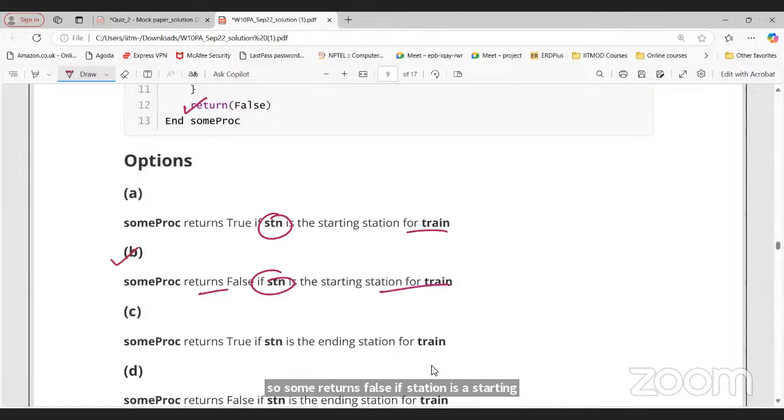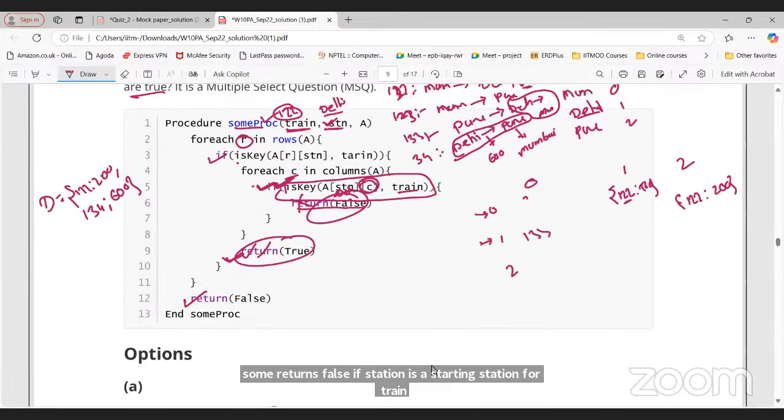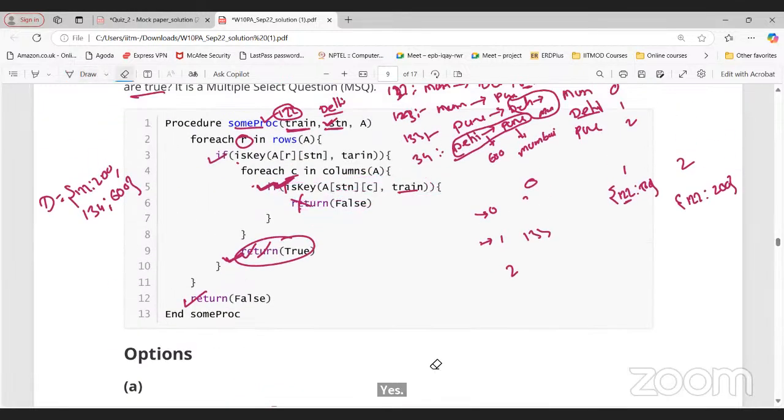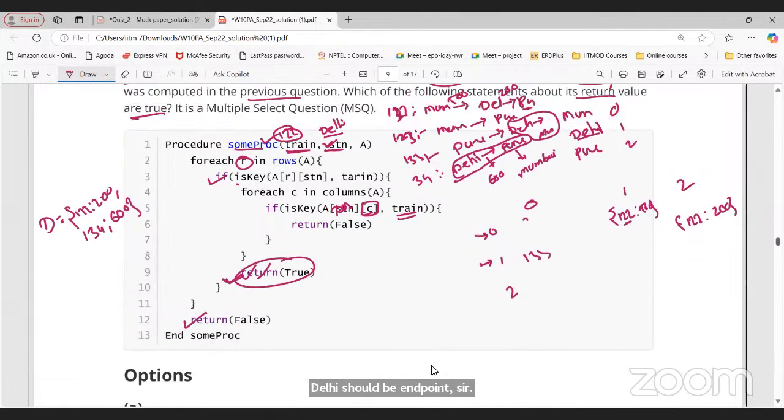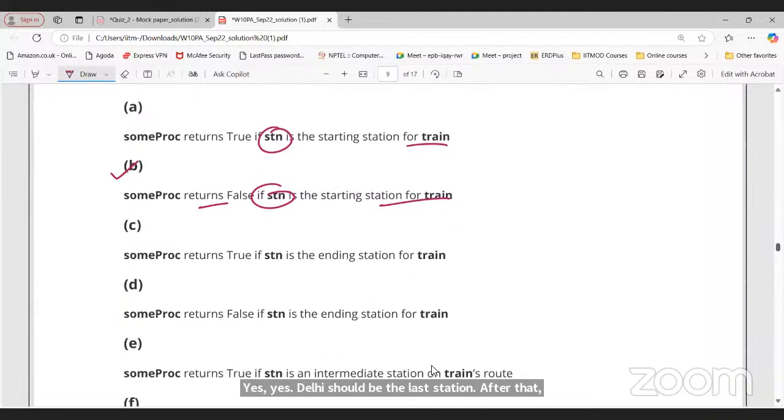Now tell me when this condition will become false. Do we exist any train which will not go after Delhi when it is possible? I have a station Delhi here and I don't have any station after that for this particular Delhi train. Delhi should be the last station, the endpoint. After that, we don't have any station, right? So it will return true when station is the ending station for train, right?